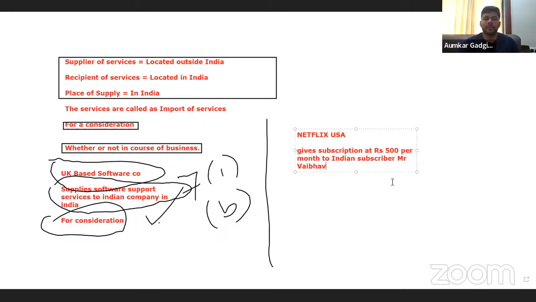Now see, what is happening over here? Netflix USA is giving it, and we set aside Netflix India for now. Netflix USA is providing a service on consideration. Is there an import of service? The answer is yes.